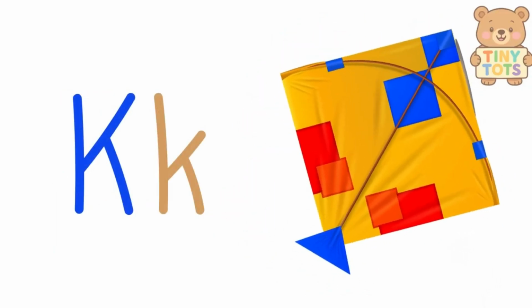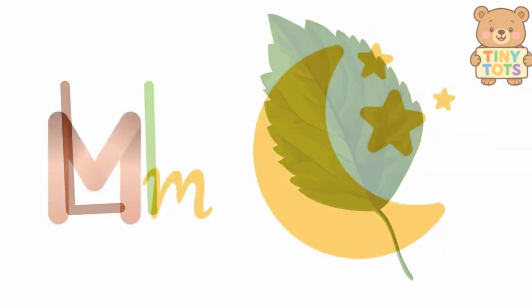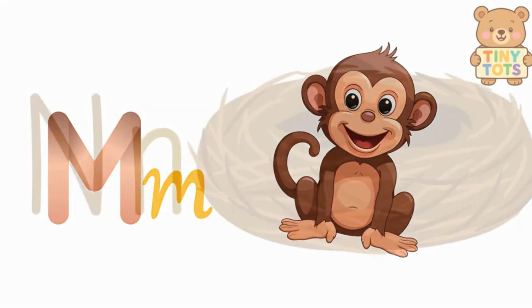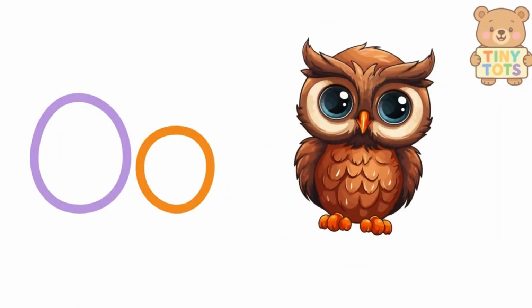K is for kite and key. L is for lion and leaf. M is for moon and monkey. N is for nest and nose. O is for orange and owl.